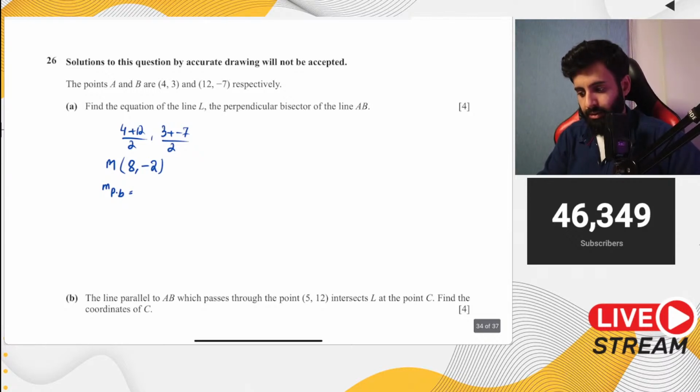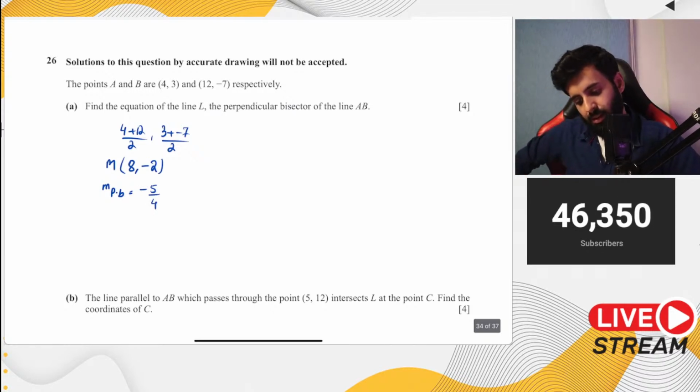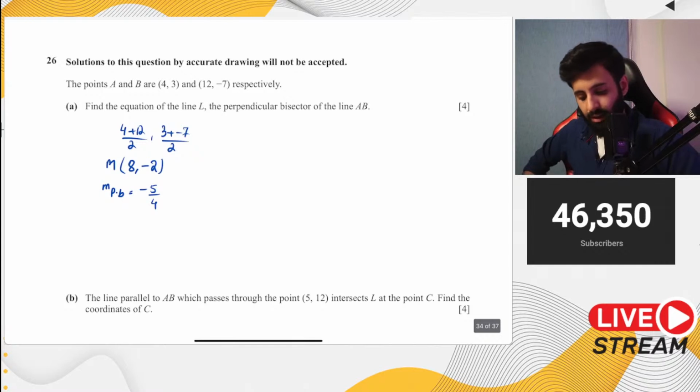Alright, gradient, anyone? Anyone who's worked out the gradient? Minus 5 upon 4. Okay, I hope that's the gradient of the perpendicular bisector that you guys are giving me. Minus 7 minus 3 will be minus 10. Okay, so that's not the gradient of the perpendicular bisector. I think that's the gradient of line AB that you guys are giving me.